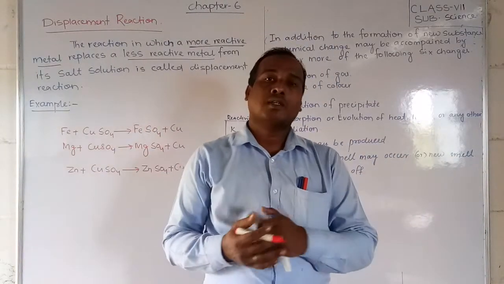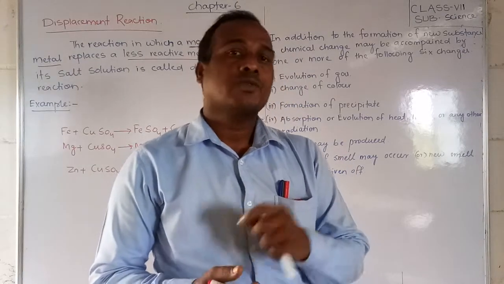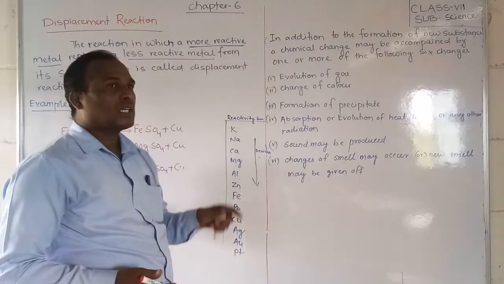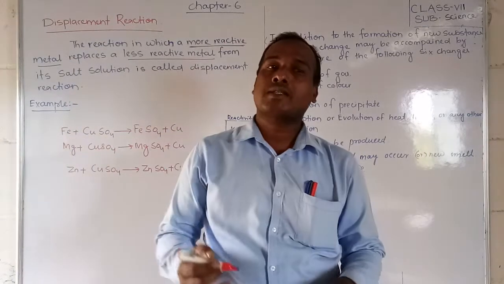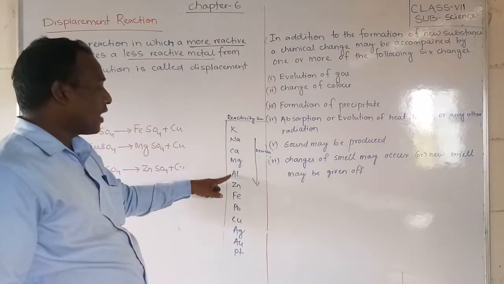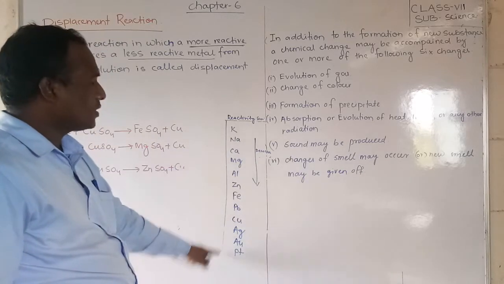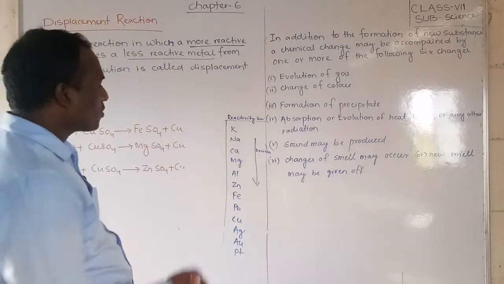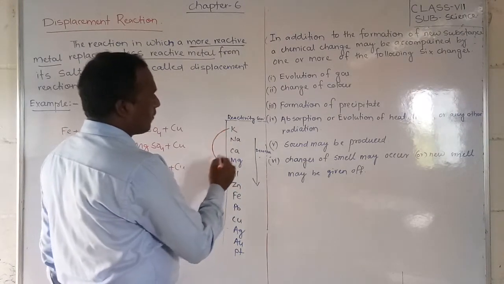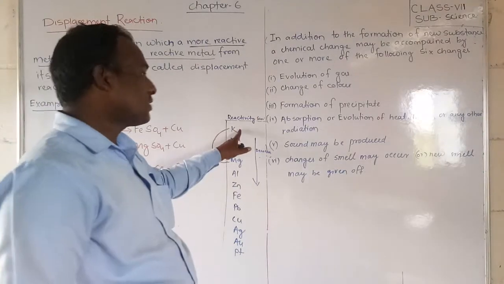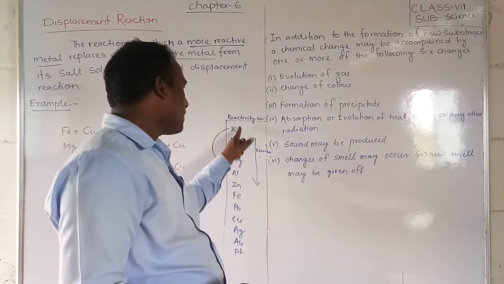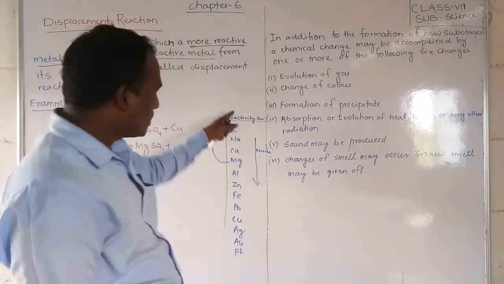Which one is the most highly reactive metal? It is potassium. Potassium is the highly reactive metal. Next sodium, next calcium, magnesium, aluminum. I have written them in decreasing order, students. These are the highly reactive metals. If you compare, suppose magnesium and potassium, which one is more reactive? Potassium is more reactive than magnesium, so magnesium is less reactive than potassium. Did you understand, friends? This is the series you have to remember.